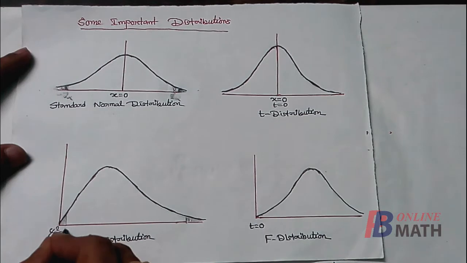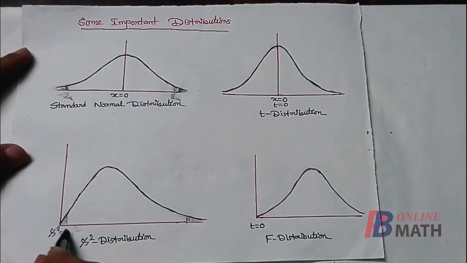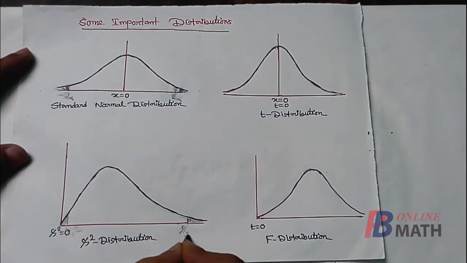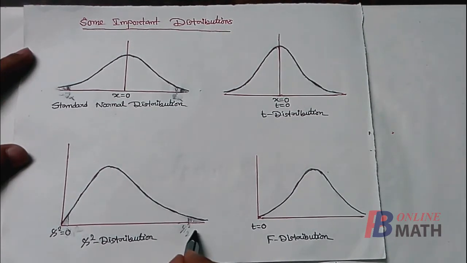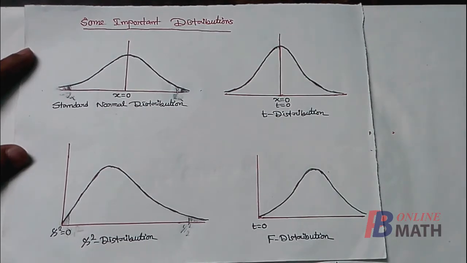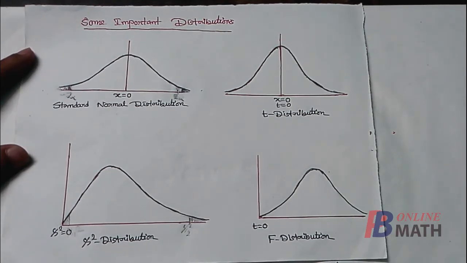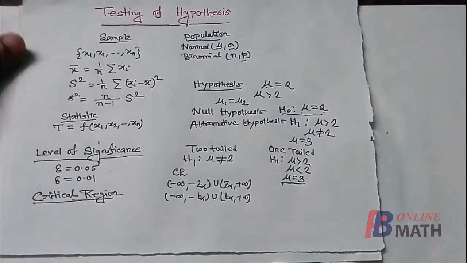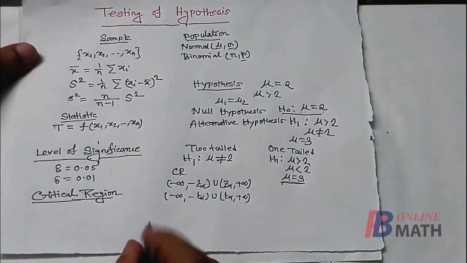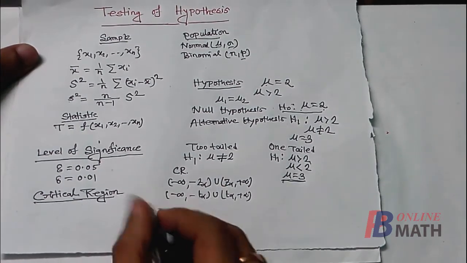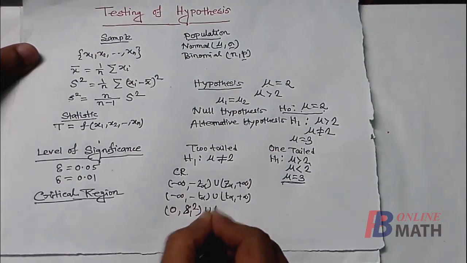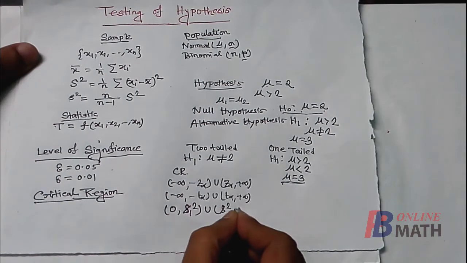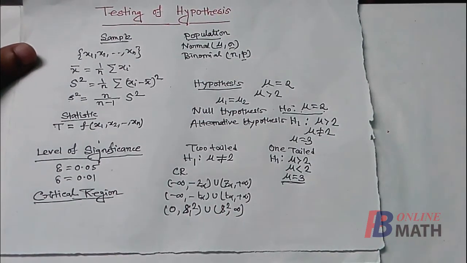We have to find chi1 square such that the area between 0 and chi1 square is 2.5%, and we have to find another point chi2 square such that the area between chi2 square and plus infinity is 2.5% of the total area, that is 0.025. So in chi-square distribution, for two-tailed test, the critical region will be from 0 to chi1 square union chi2 square to plus infinity. And similarly for the F distribution.